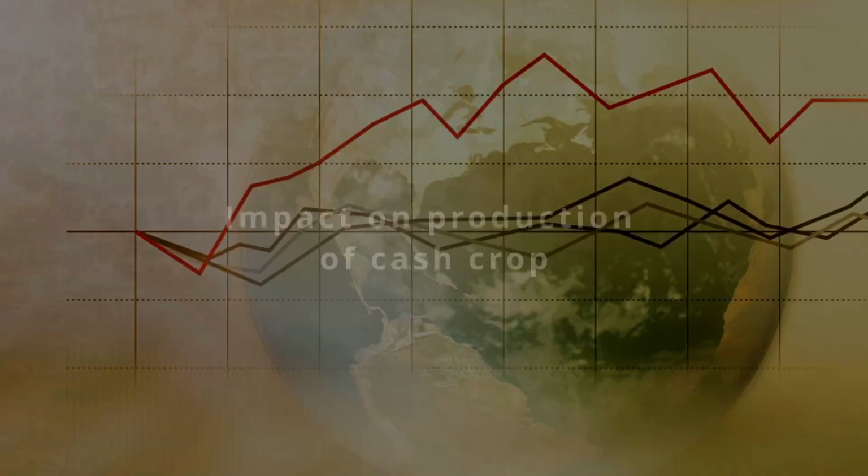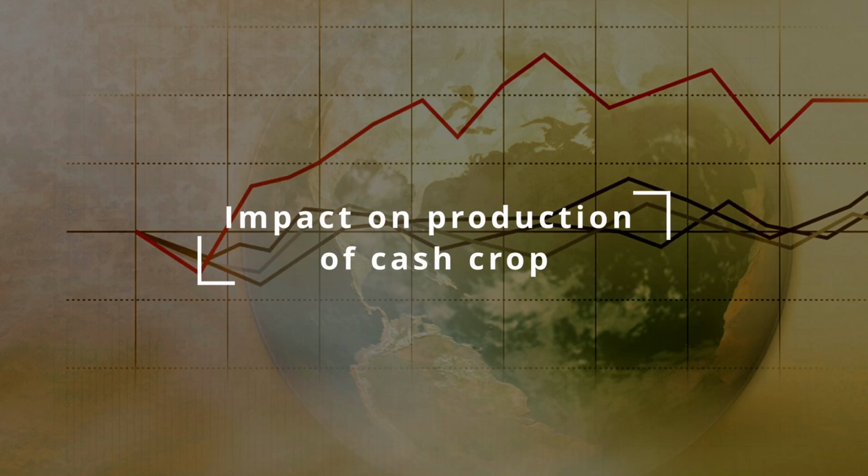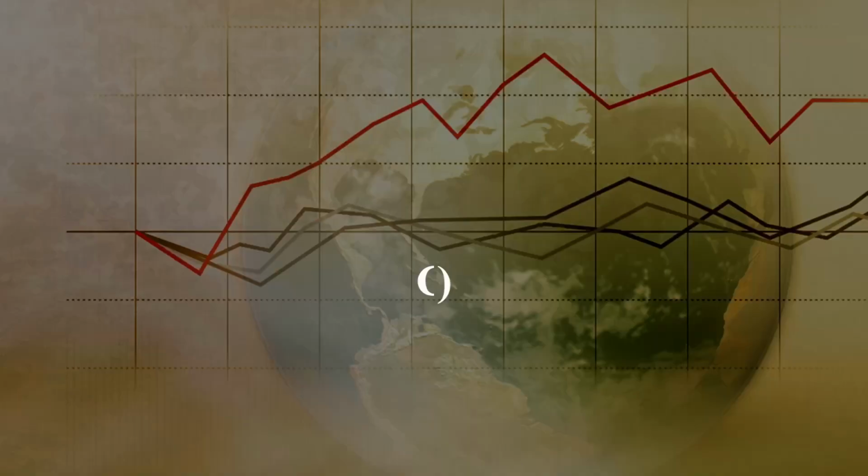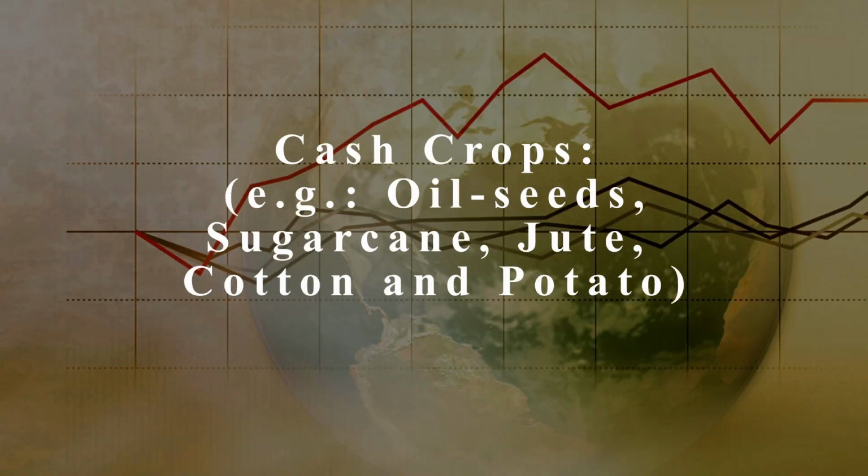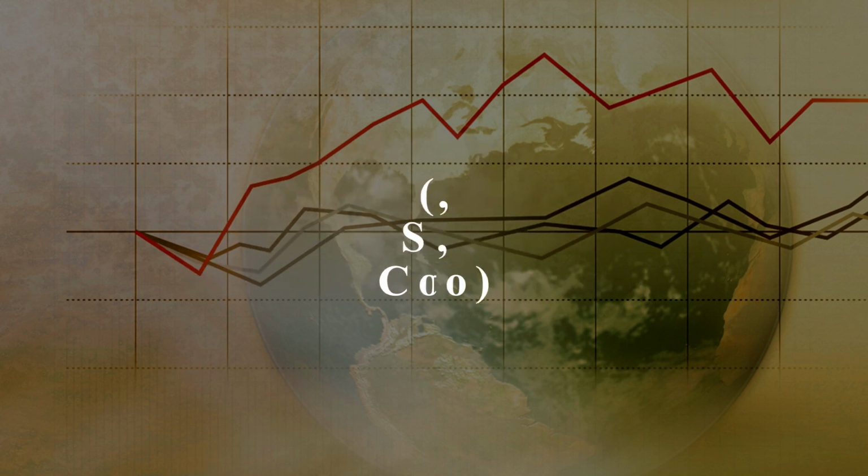Now we are going to the other food grain or other agricultural outputs. The second point to discuss on the impact of the Green Revolution is the impact on cash crops. So what are the cash crops which I have taken for my discussion? These are oilseed, sugarcane, jute, cotton and potato.